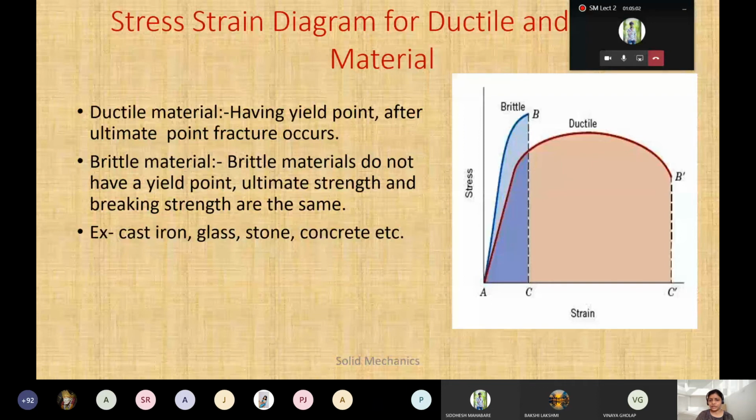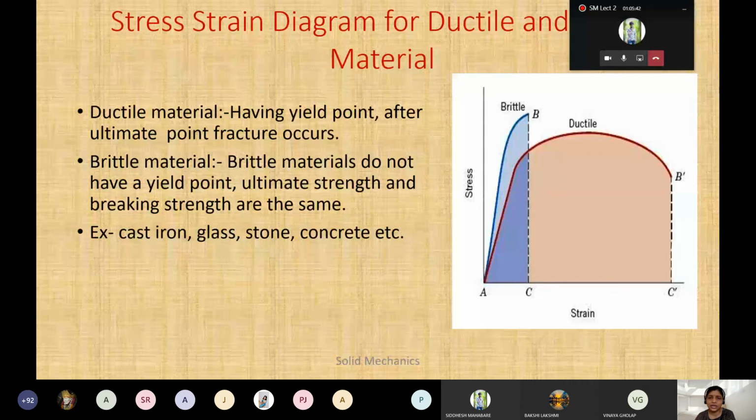If you are referring to the books, you can just check it up here. So this diagram is for brittle and this graph is for the ductile. Ductile में आपका yielding point रहेगा, but in brittle there will be a direct fracture. As an example, you can take chalk, cast iron, glass, stone, concrete, etc. In class I show this with chalk, but let's see how we can go. I'll show you a few YouTube videos in the next lectures, or I'll send you the link on WhatsApp, so at least you go through how the necking occurs.